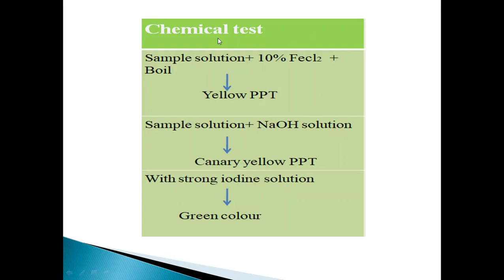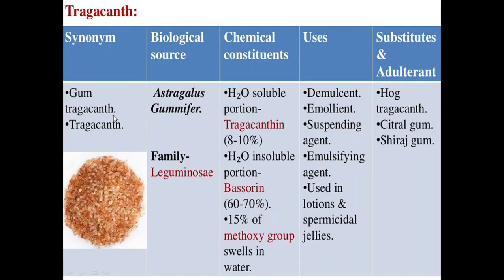Next is the description for the gum. It is also available in different shapes and sizes, and the color is yellowish, light yellowish. Odor is odorless, and the taste is mucilaginous and bland, similar to that of acacia.